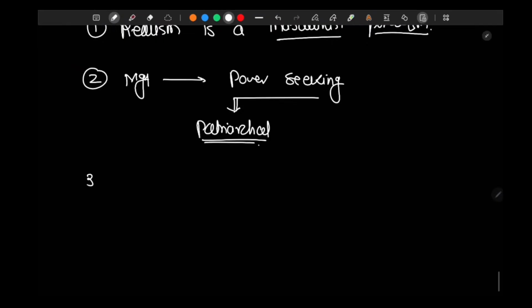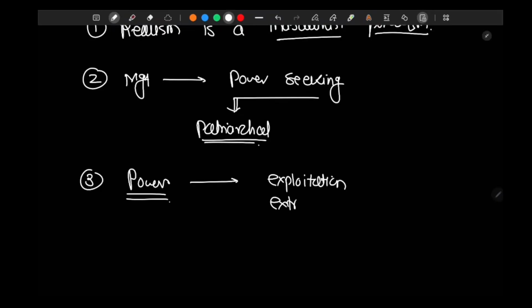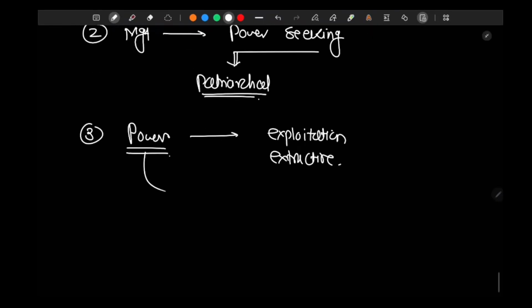The third criticism that she gives is that power as we see it is explained by exploitative or extractive power, right? Realists see power as exploitative or extractive, right? They see the power game as a zero sum game.